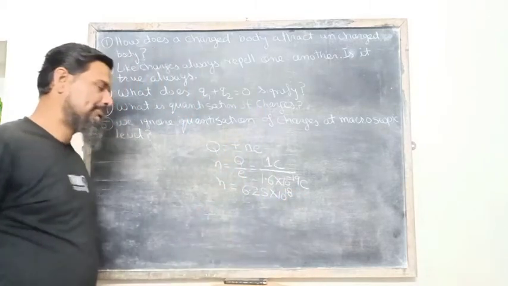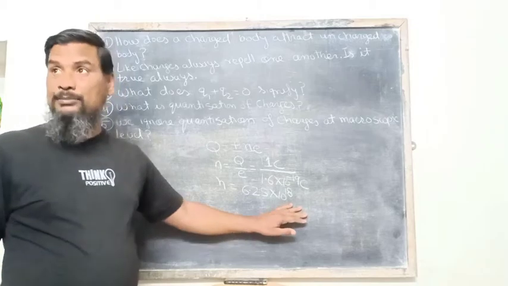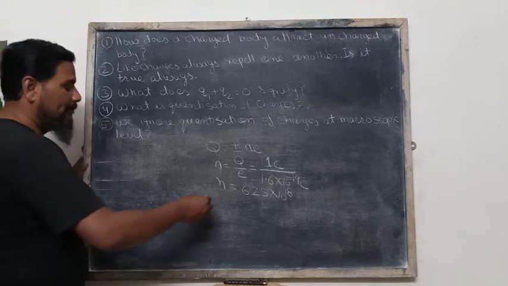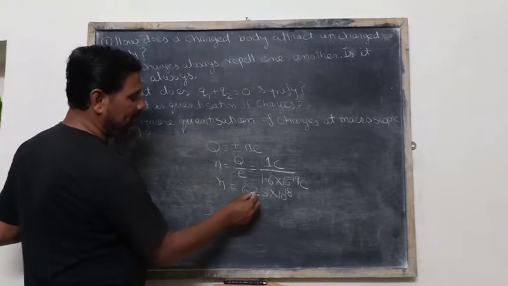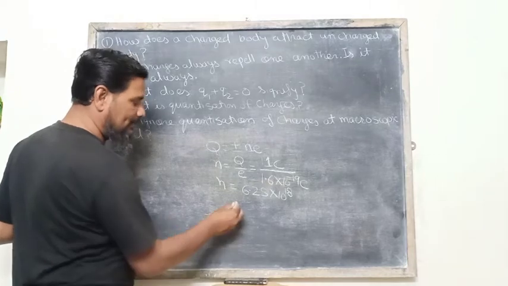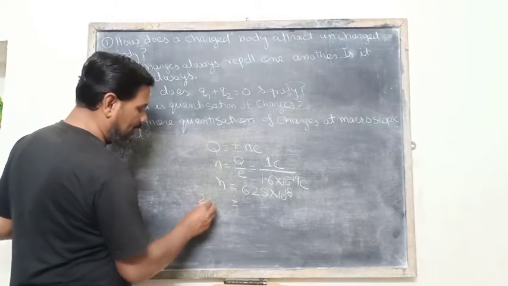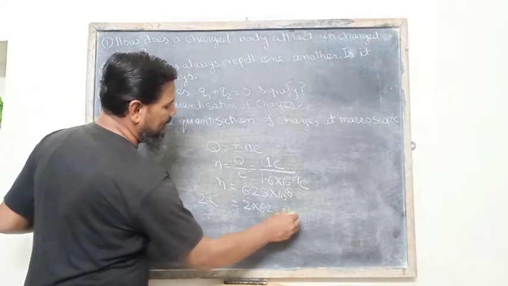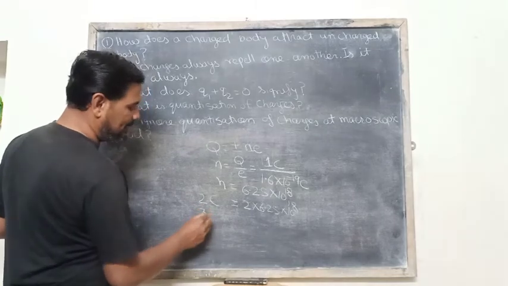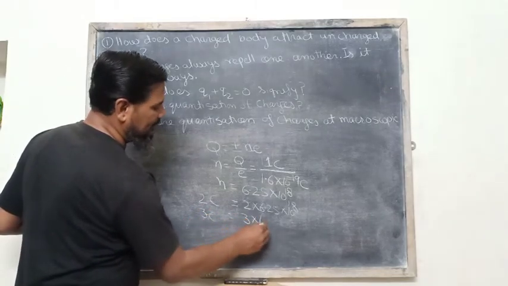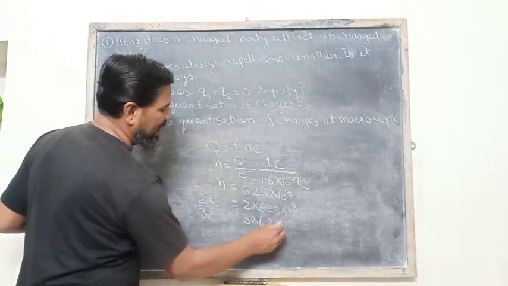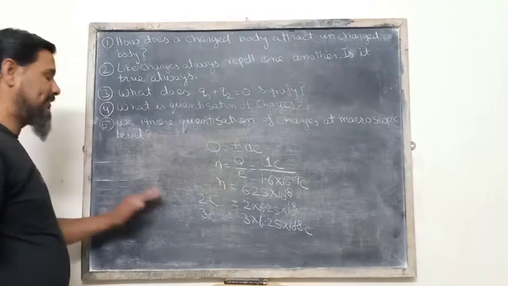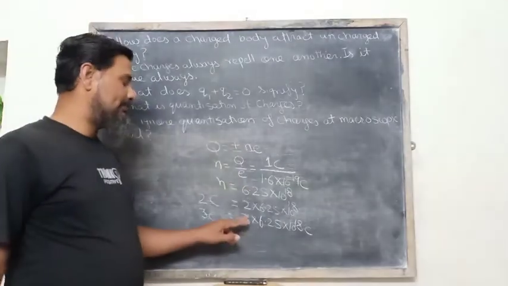number of electrons. And this is a very big and large number. So if we talk about the macroscopic level of charges, then the number of corresponding electrons for 1 coulomb charge is 6.25 into 10 to the power 18. For 2 coulomb charges, the corresponding number of electrons will be 2 into 6.25 into 10 to the power 18. For the case of 3 coulomb charges, the number will be 3 into 6.25 into 10 to the power 18 number of electrons.